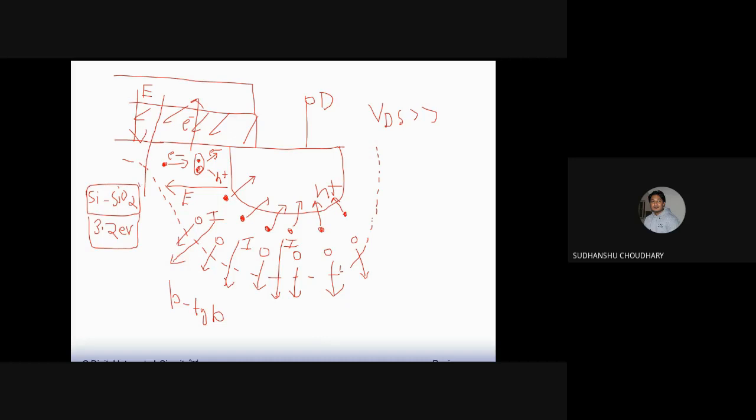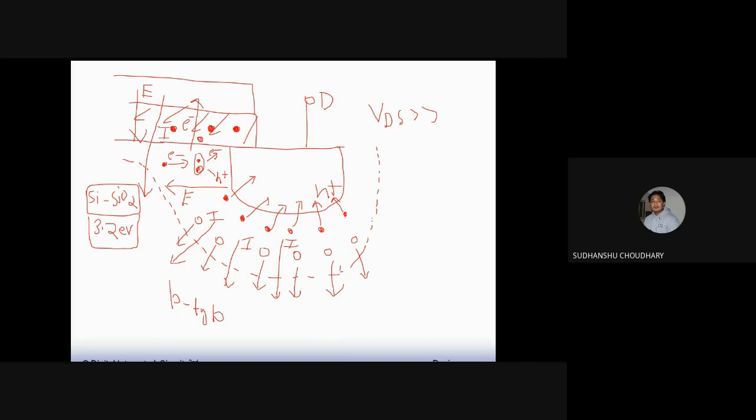That is, a current from gate to bulk is possible because of these electrons, which now have energy levels of somewhere around 3.2 eV, equal to the energy barrier of silicon dioxide. So you now have the possibility of electrons tunneling through the silicon dioxide toward the gate side. Now some of these electrons will also get trapped in the silicon dioxide. Some of them may not be able to cross the silicon dioxide and they get trapped.